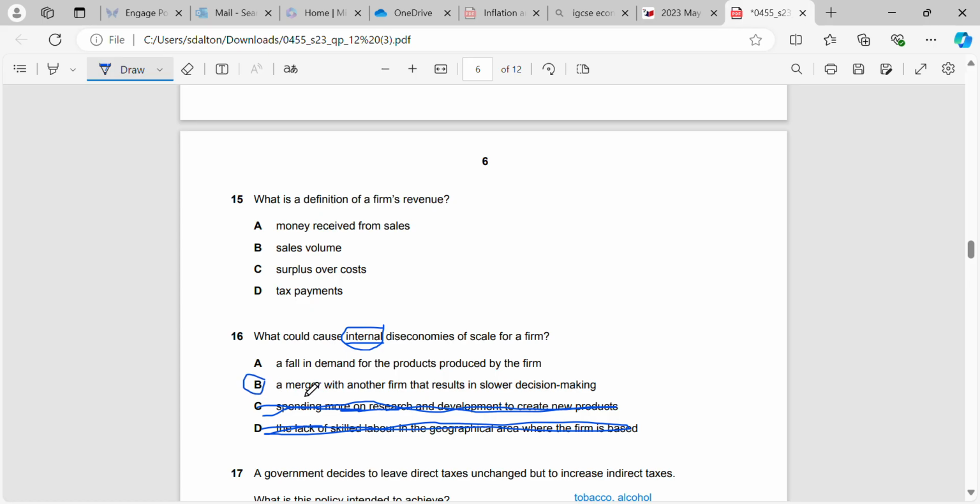A merger with another firm that results in slower decision making. That might result in internal diseconomies of scale, which, just to recap very briefly, means that their average costs go up, right? So it's a bad thing for a business. And if they merge with another firm and they're making slower decisions, that might result in their cost of production or their average costs increasing. Fall in demand for the products produced by the firm. Sure, yeah, but we need to get more information on whether it's an internal or an external effect. That could be due to an external effect on the business.